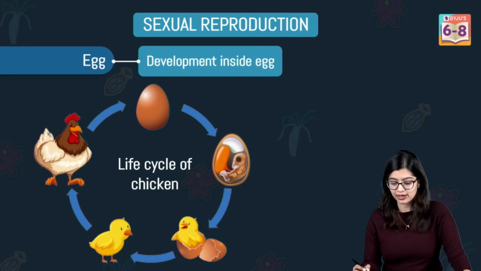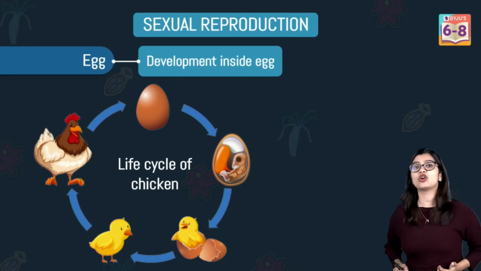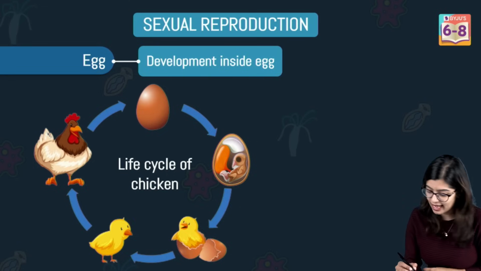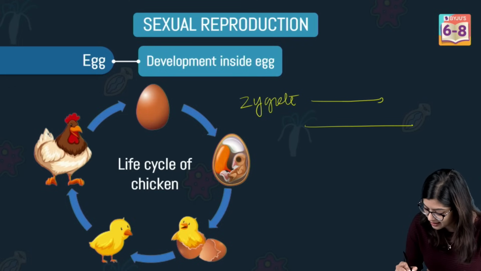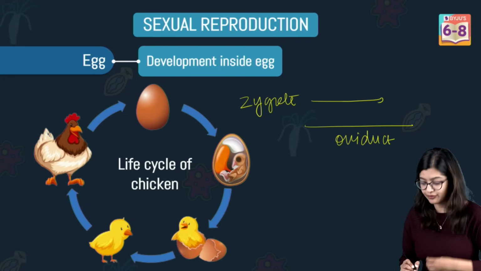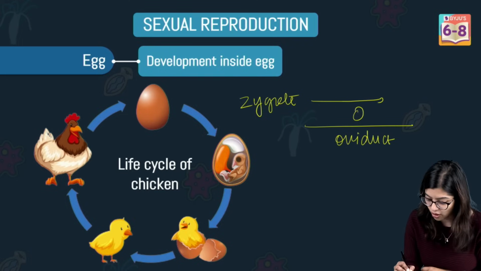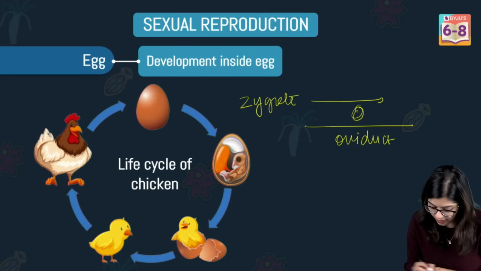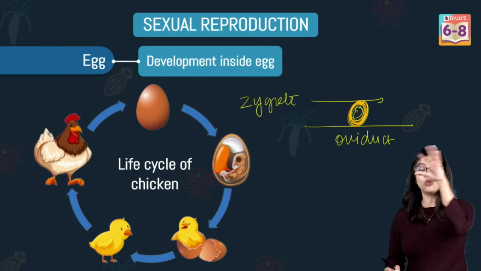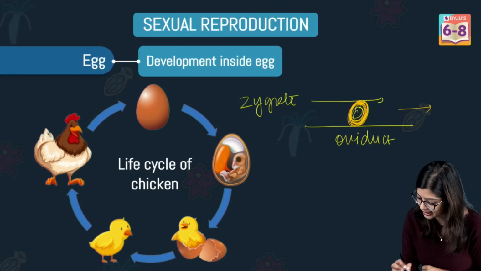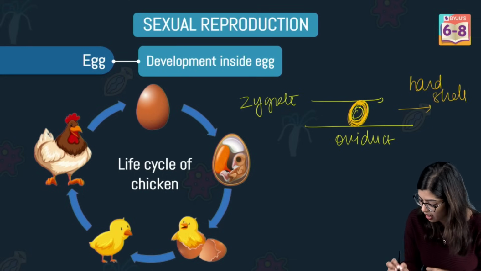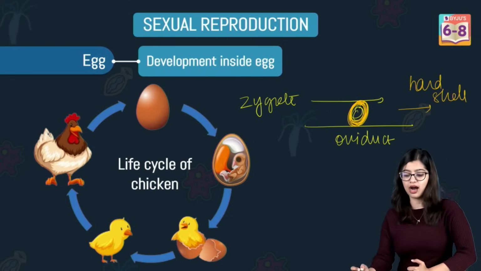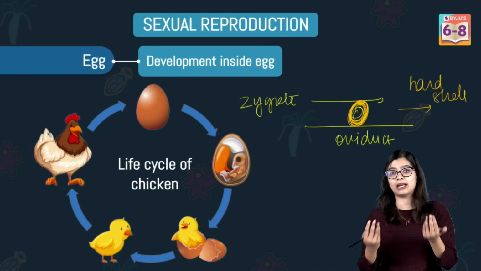We see that once the zygote is formed, development does not happen within the mother's body. Rather, the zygote will travel down the oviduct, and as it travels through the oviduct, many protective layers get formed around the zygote. So if this is my zygote, various protective layers get added around it, and eventually it forms a hard shell, right? So it eventually forms a hard shell, and this particular hard shell encloses the developing embryo.